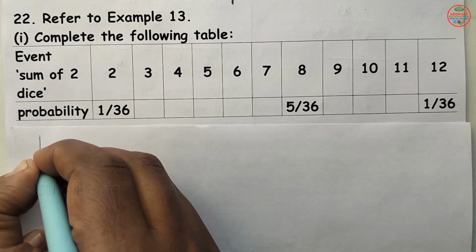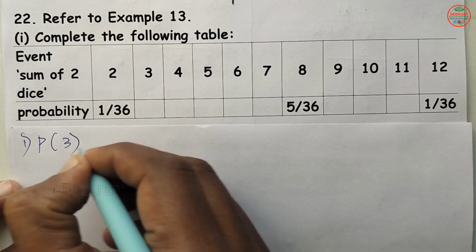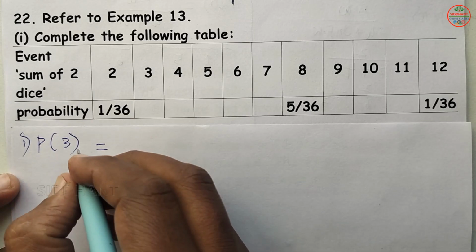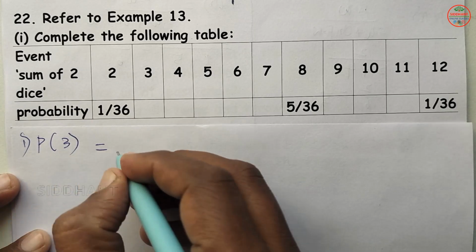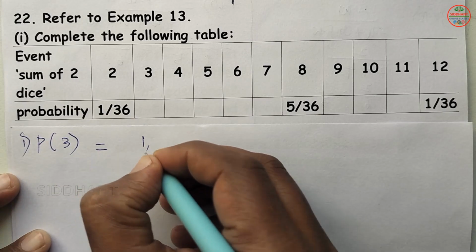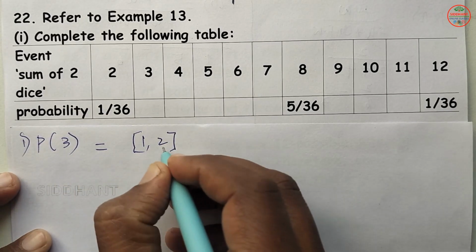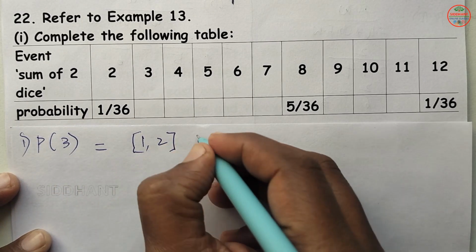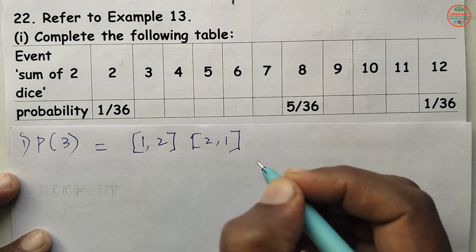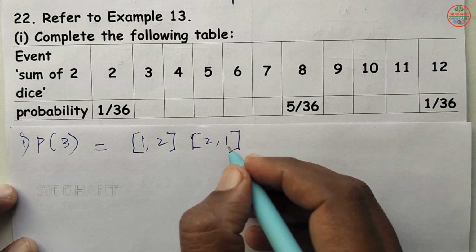Here they are given the sum of two dice. How are you going to get 3? The chances are 1 and 2, so 1 plus 2 will be 3. Next, 2 comma 1 is also a possibility.